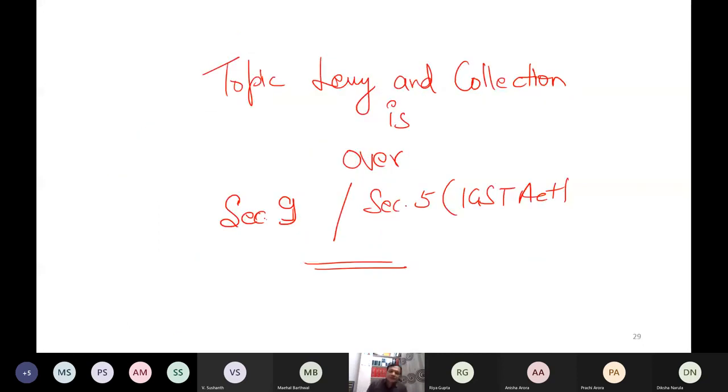Now this is the discussion and my topic, levy and collection, is over. Tomorrow or the day after tomorrow I will start a new topic. Now what I have told you is from the original act, original notification. Now you can refer to the material of the CA Final and you will find that material very easy to understand. And that material in my opinion is a good material.